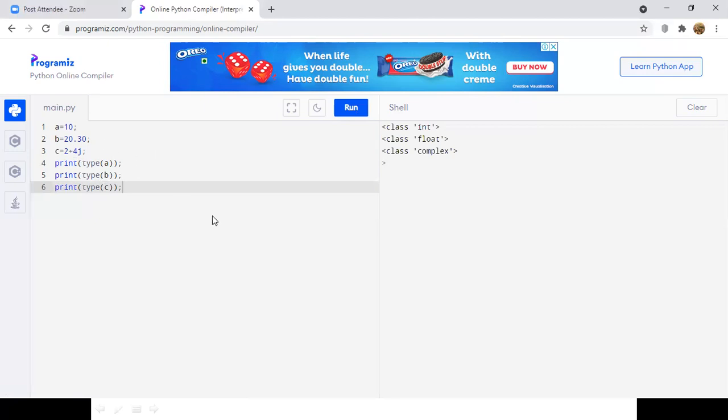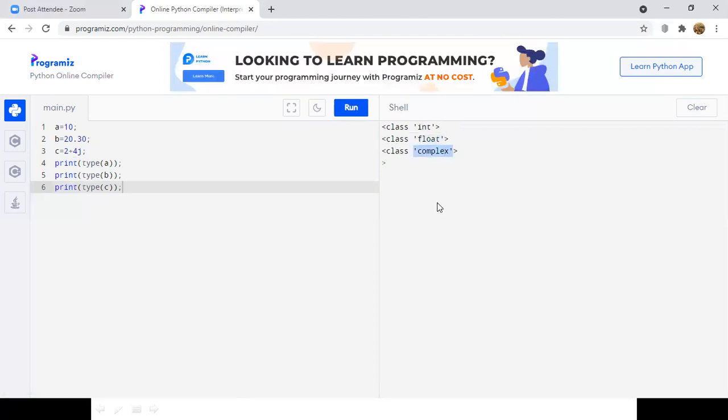If I run this program, you can observe here the data type of variable A is int, which means A belongs to class int, B belongs to class float, and C belongs to class complex, right?